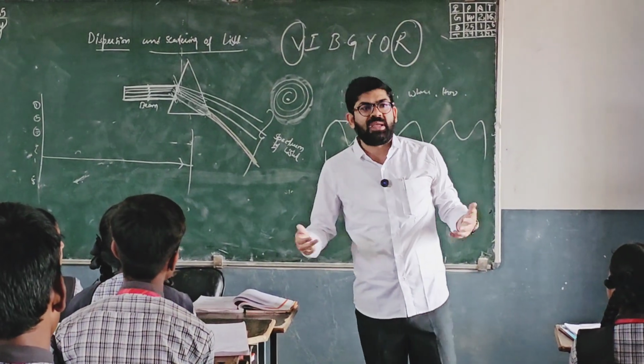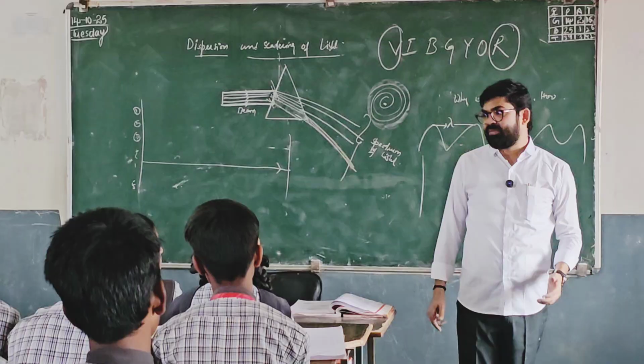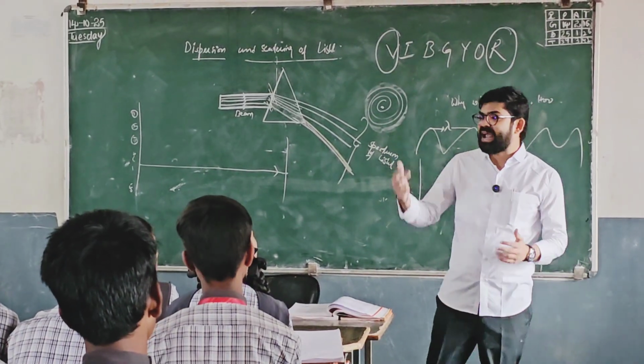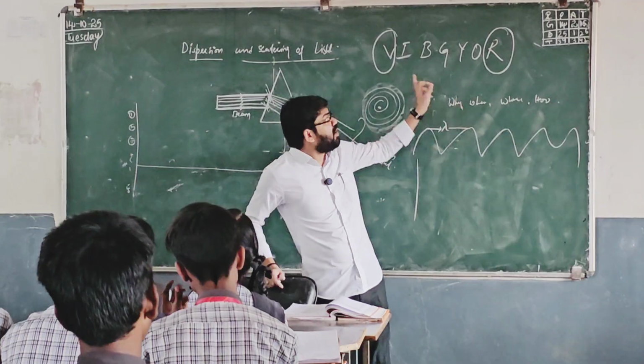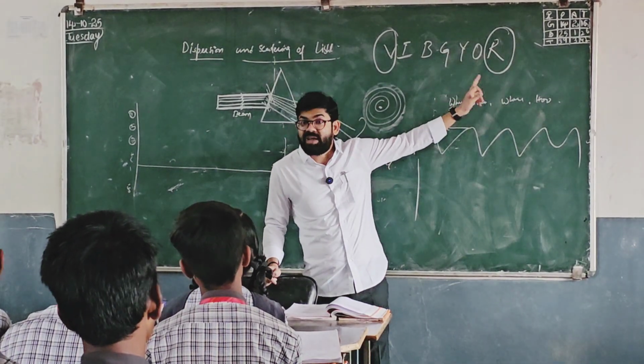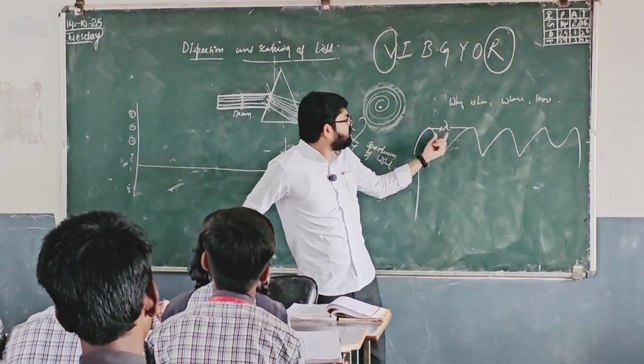So we have no problem. It appears to be white. Now, when it is passing through a prism or any transparent medium, there comes the difference. Why does the difference come? Because the wavelength is different for different colors. Like as we have discussed, the wavelength is shorter.